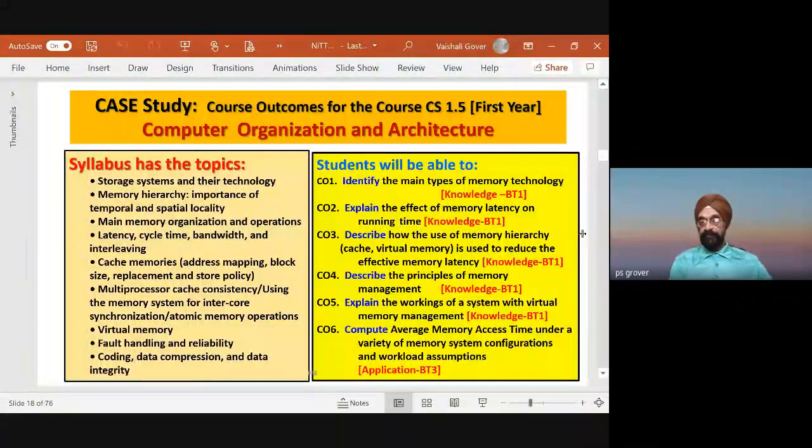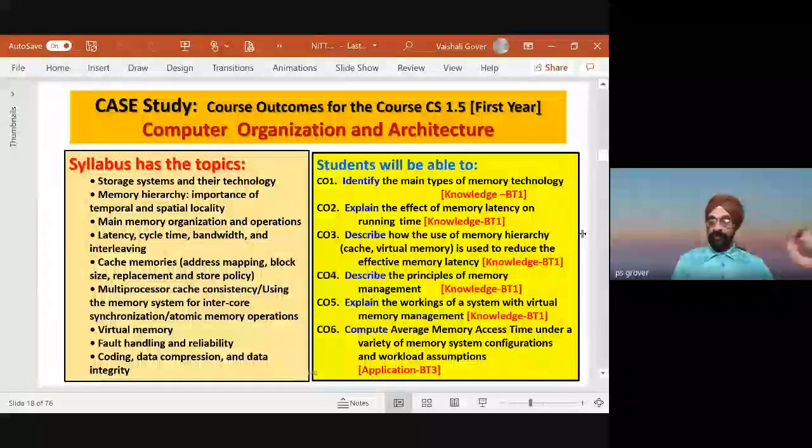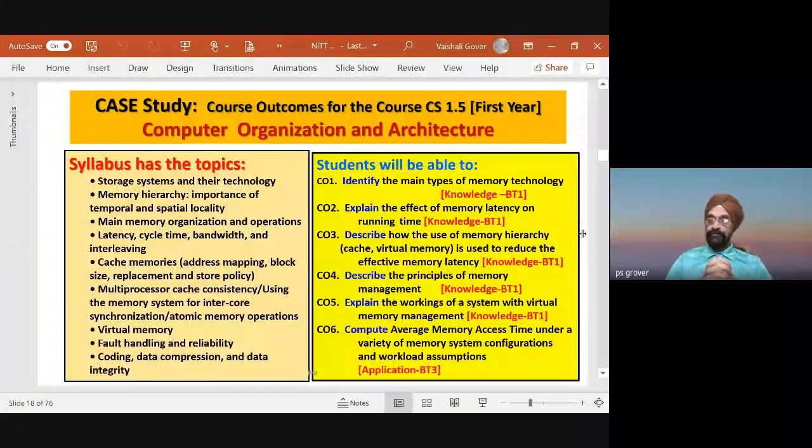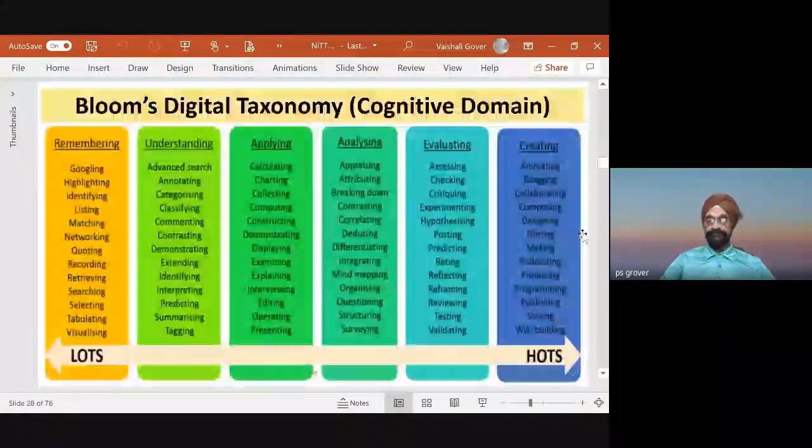So, describe the principle of memory management. See, and describe comes under what? It comes under knowledge. But compute, it comes under what? It comes under application. So now you should be able to see how what I want a student to be able to demonstrate should get expressed in these things.